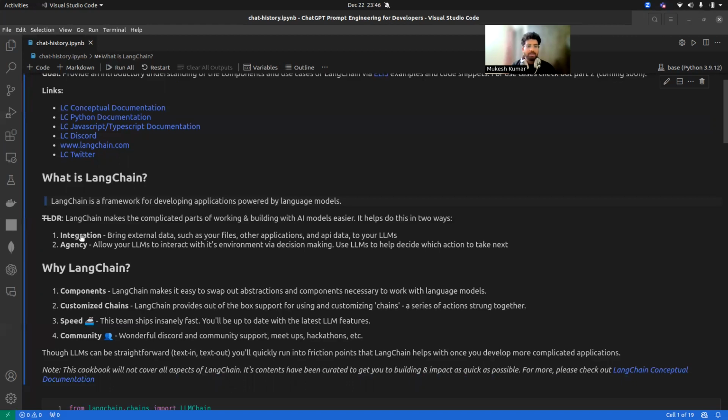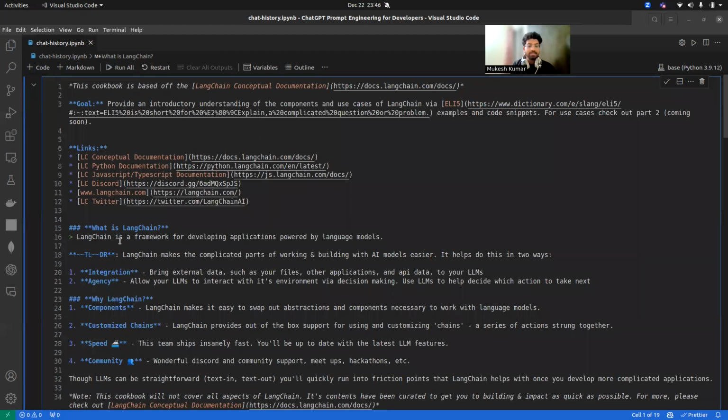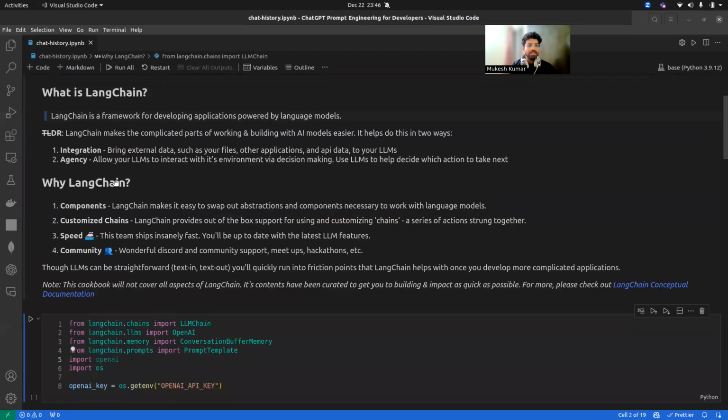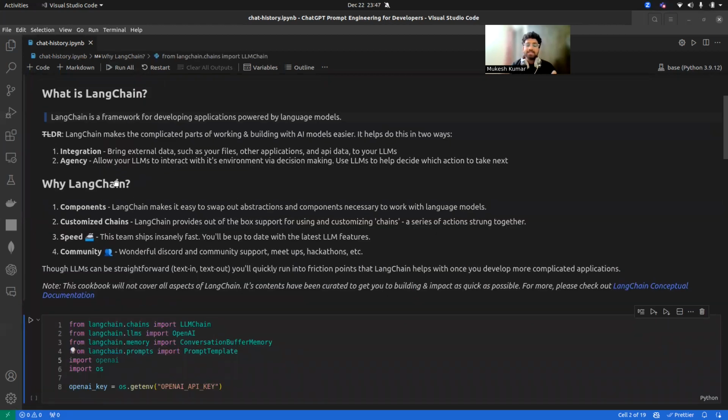Okay, first is integration and second is agency. Integration brings external data such as your files, other applications, and API data to your LLMs. Agency allows your LLM to interact with its environment via decision making. Use the LLM to help decide which action to take next.